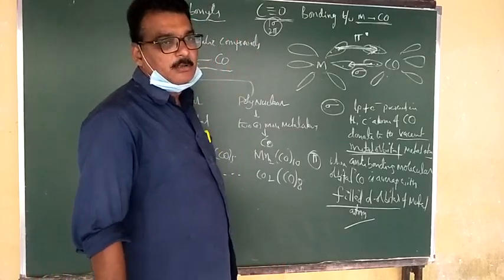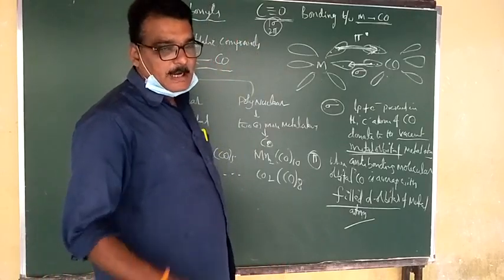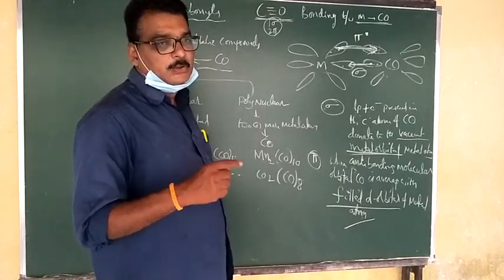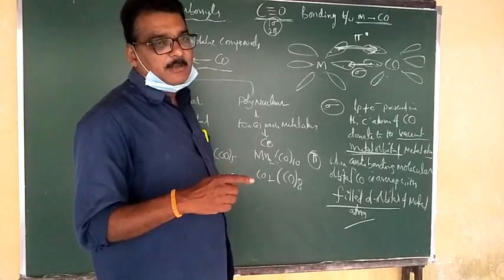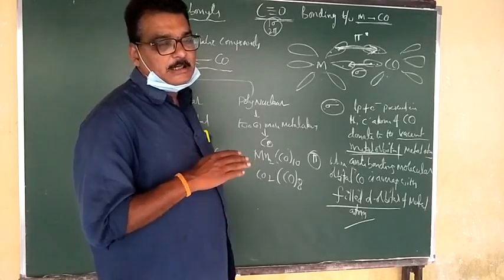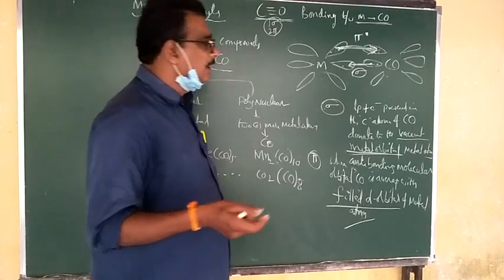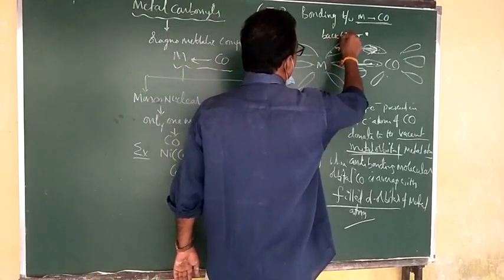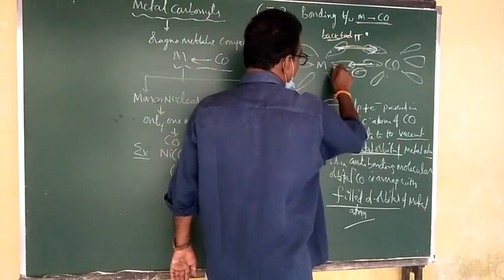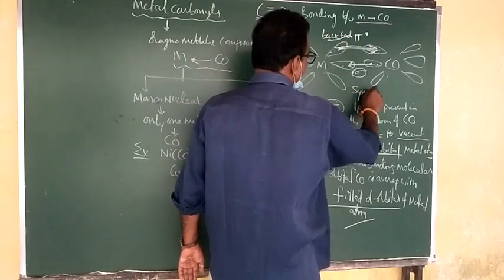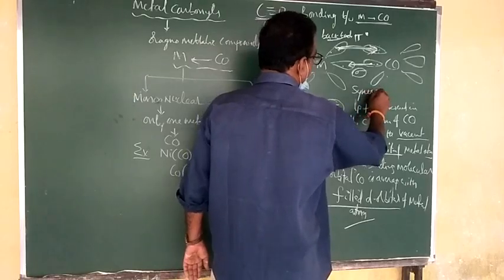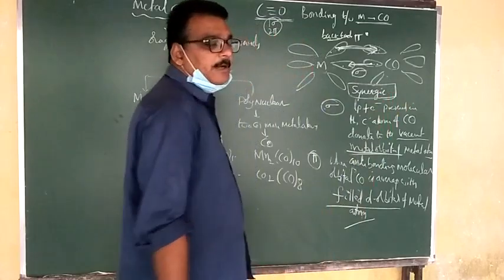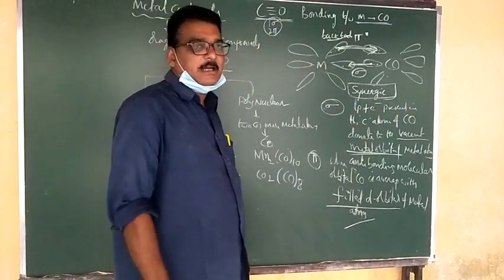Therefore, it is a delocalization between the metal and the carbon monoxide. A pi bond is formed. That pi bond is nothing but the anti-bonding molecular orbital of the carbon monoxide overlapping with the filled d orbital of the metal atom. Therefore, the electrons are delocalized. That bond is called back bonding. What is it called? Back bonding. This effect is known as, what is the word? Synergic effect. This type of sigma and pi bonding is named the synergic effect.